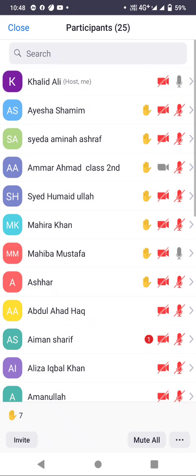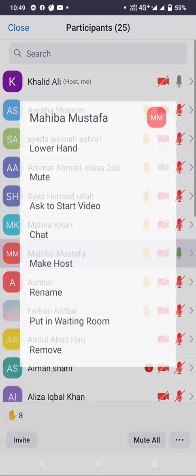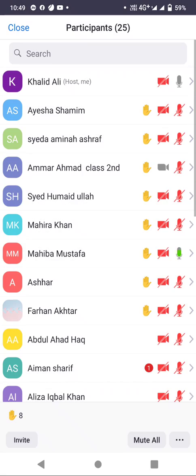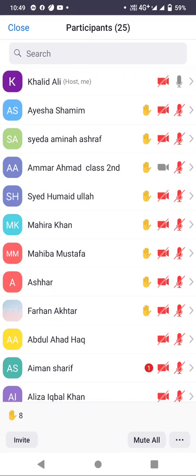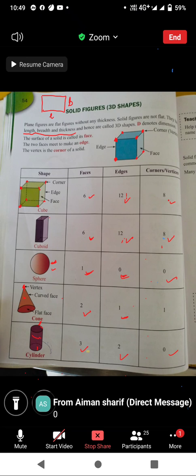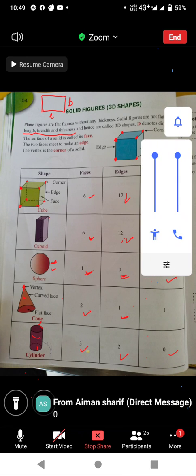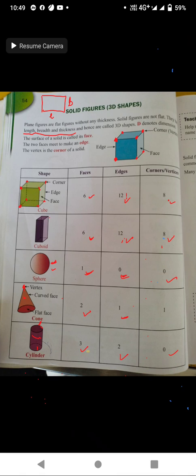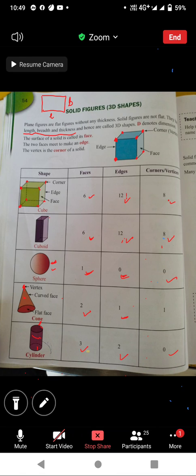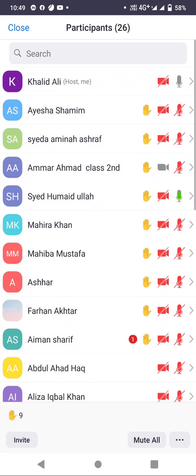Very good. There are 8 corners in cuboid. MashaAllah. Sayyid Humaydullah, how many faces are there in sphere? One. Good.